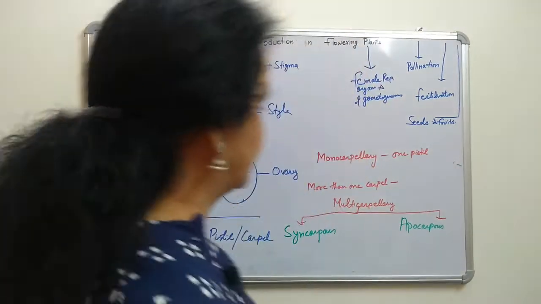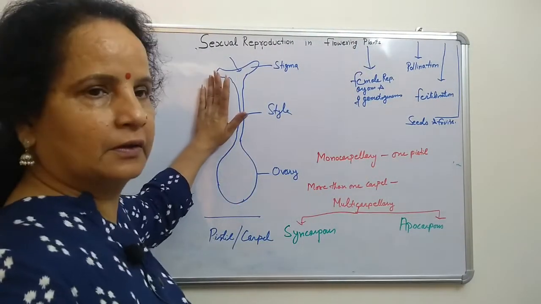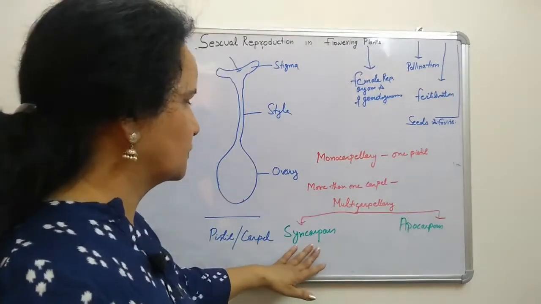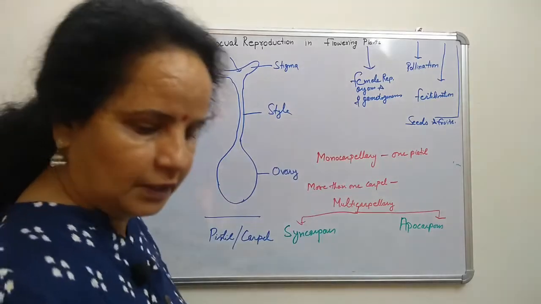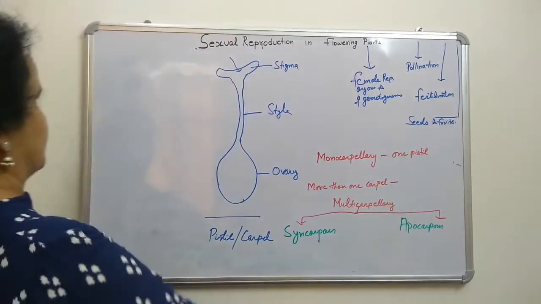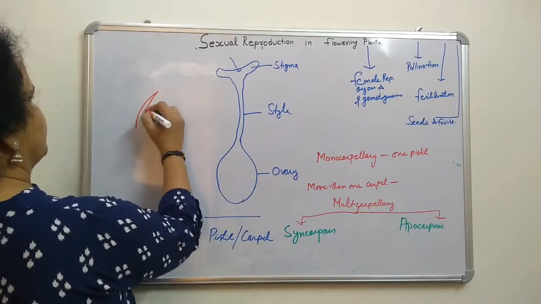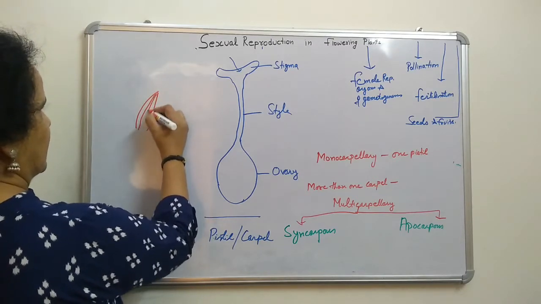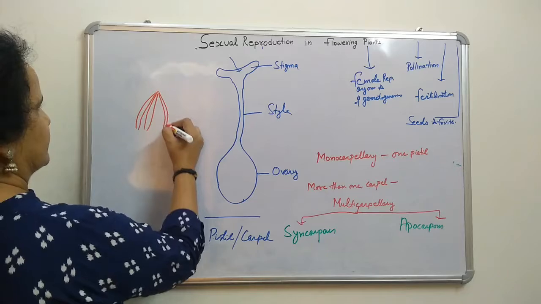In your NCERT book, one diagram is given of hibiscus, which is an example of monocarpellary ovary. When we talk about syncarpous, where they all fuse together, the example is the papaver plant. Papaver is opium, you know, morphine is produced from it. Now all carpels are fused together like this.